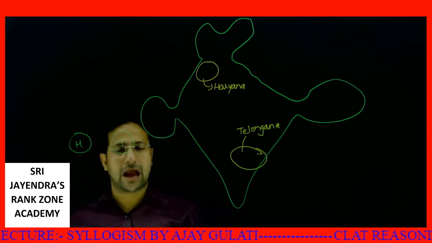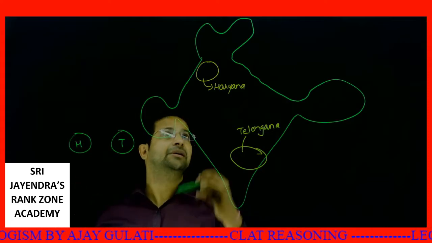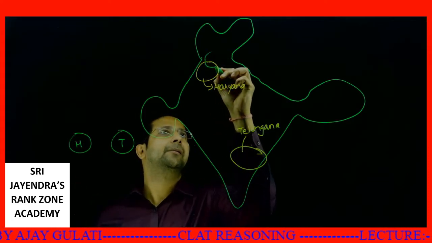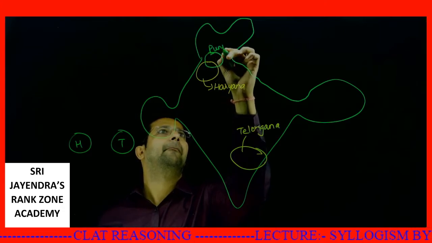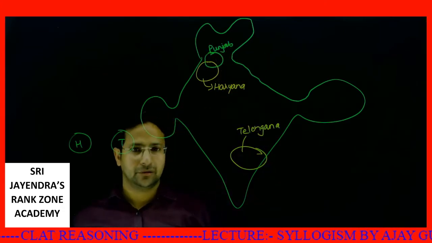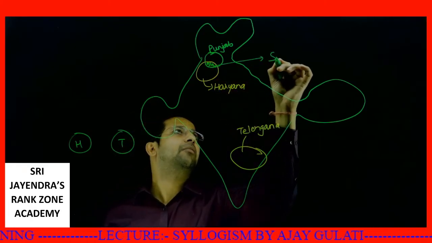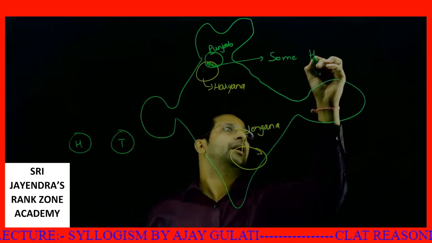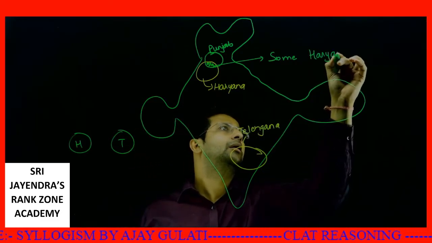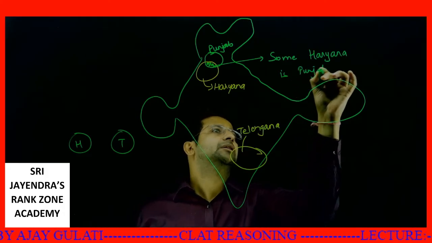Now let's say Haryana. We know the capital of Haryana and Punjab is Chandigarh. Let's say this part is Punjab. Okay, so this particular part, this Chandigarh portion, I can say some Haryana is Punjab. That is Chandigarh. Okay, this is the intersection.